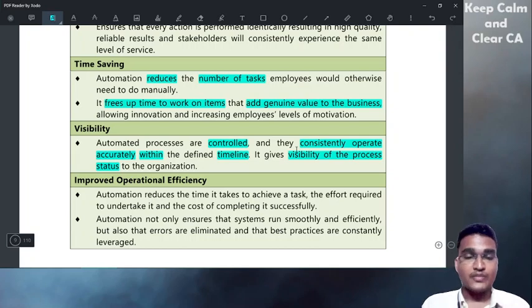That is automation. If the automation is not there in the organization, what happens? Sometimes we have to manually increase and decrease, and we can see what the temperature is outside and what the temperature is inside the organization. We can also see how it is actually going on. And one more example, you can see the timeline and visibility of the process status to the organization.